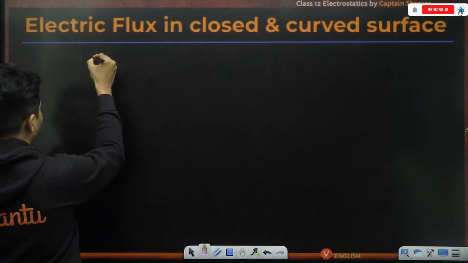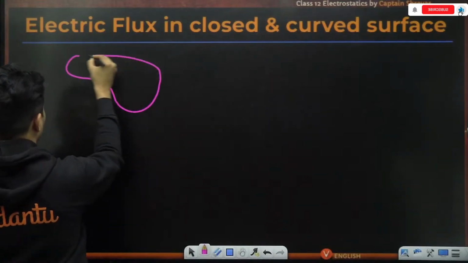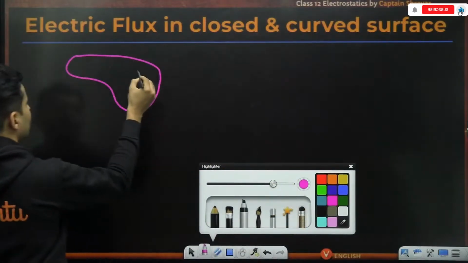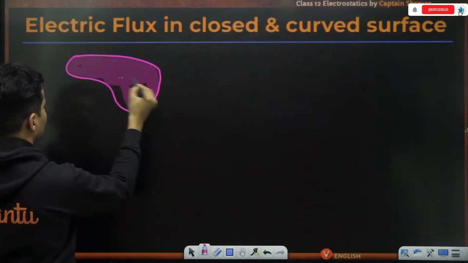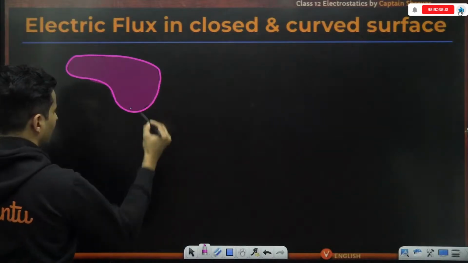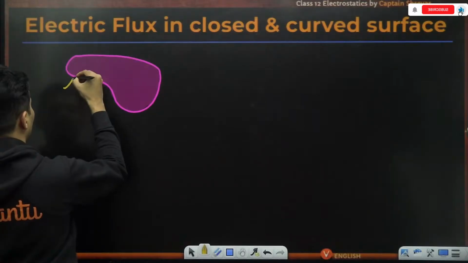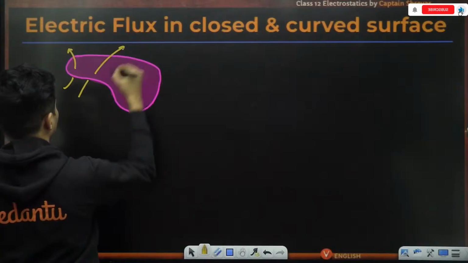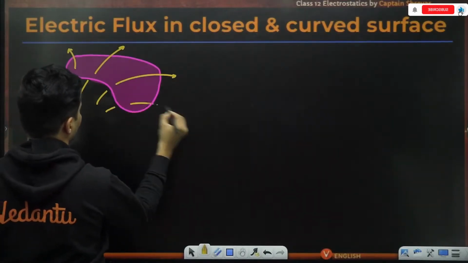Imagine you have some kind of a surface like this. It's some three-dimensional curved surface. It could be anything, guys. So this is our curved surface like this, and even the field through it is not constant, it is non-uniform. So that means the field lines are curved lines. Some lines are going like this, some lines are going like this, some lines are going like this over here.